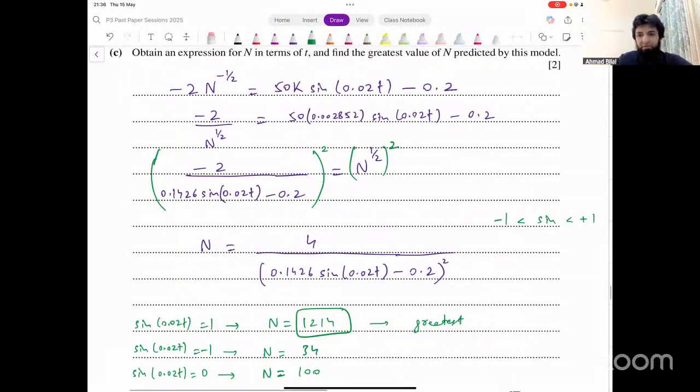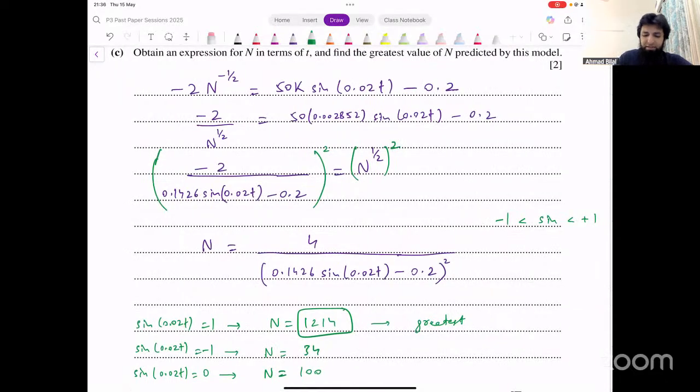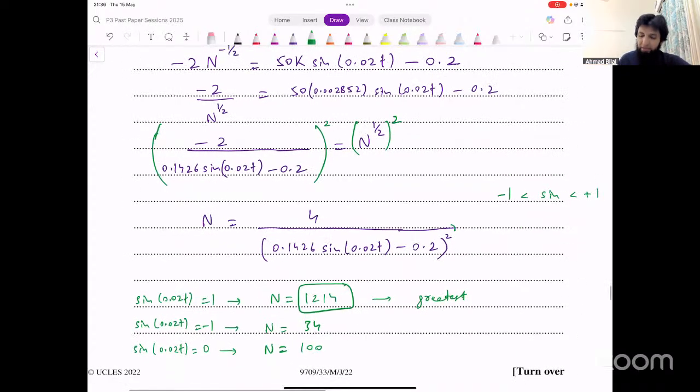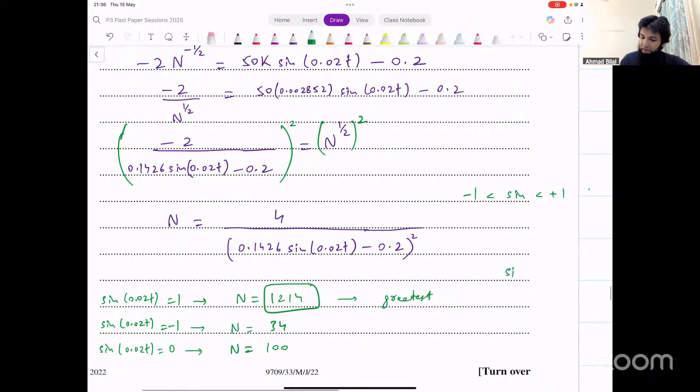Make sense? We consider 0 when we have a square. In this case, that does not matter because the square is actually on the whole thing. But if we just had, for instance, sine square of 0.02t, then we have to consider 0 as well.